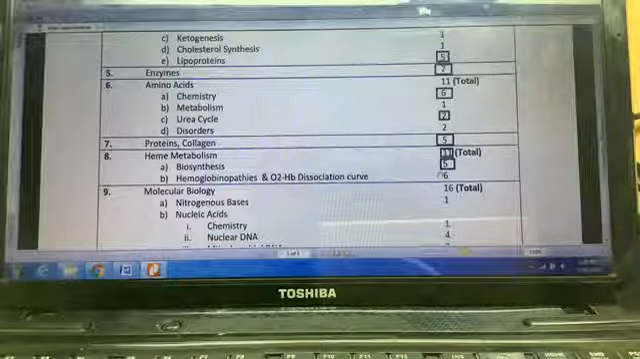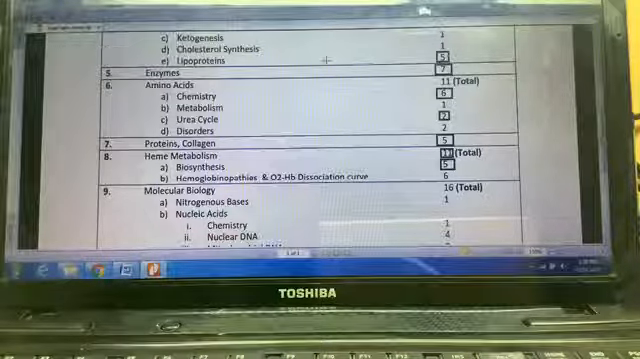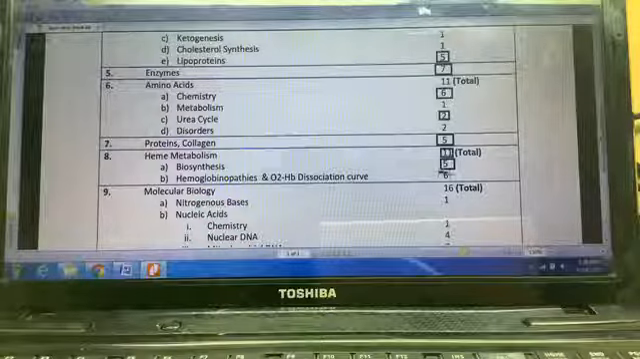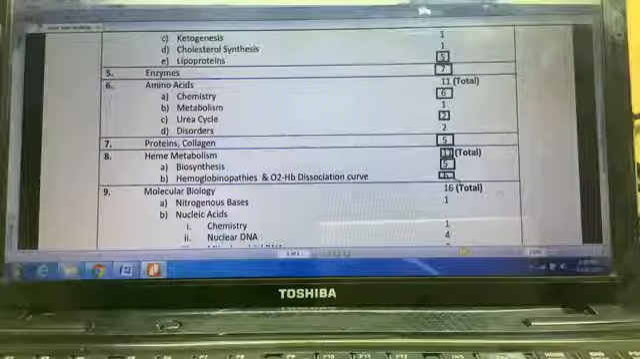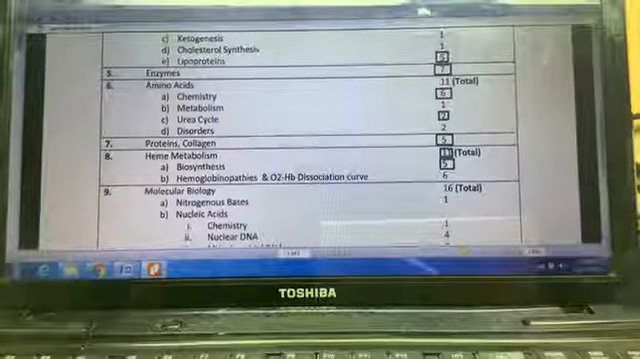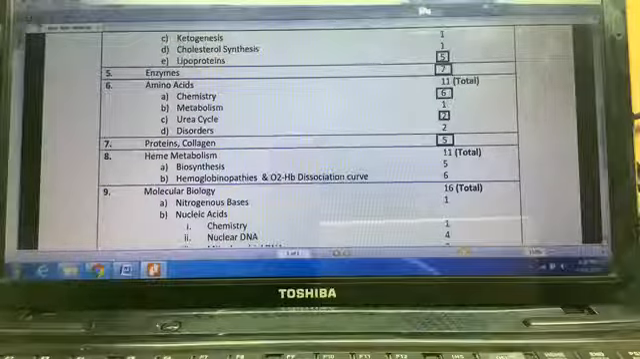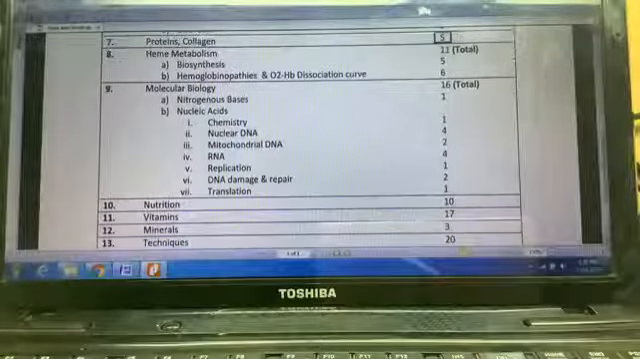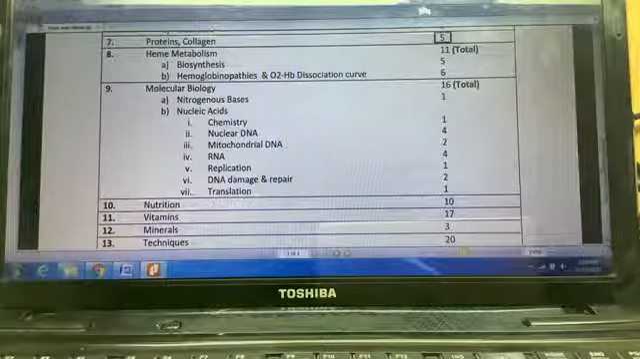and about 6 from the hemoglobinopathies and the oxygen hemoglobin dissociation part. So heme metabolism and its properties are quite significant. You must ensure that you have a good revision of the heme section before you go for the exam.